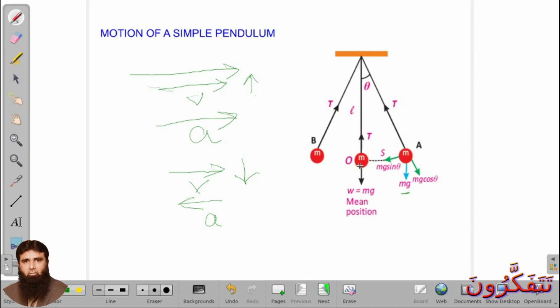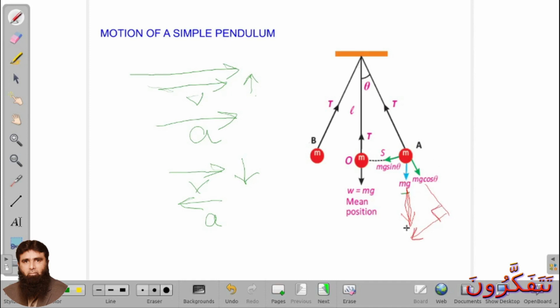Let us consider when we move it from O to A, there will be an angle theta formed between these two positions, as you see here. Now, in the same way, this is the direction of its weight, which is toward the center of the earth. There is another component which is opposite to the direction of tension. So another component is formed, and as you see, this is a right angle triangle.